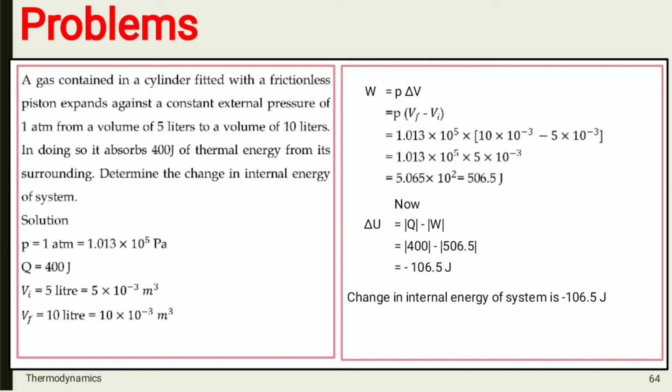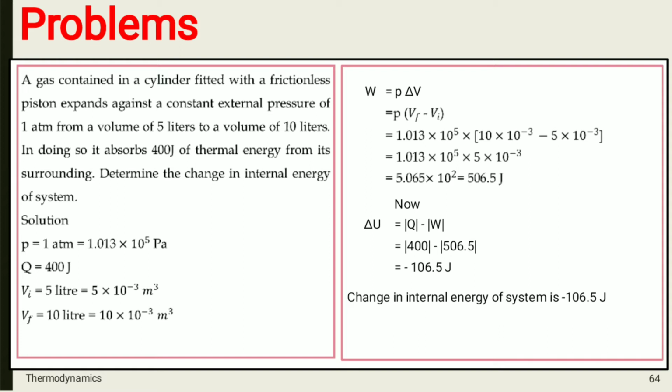Work done is equal to P into delta V, that is P in bracket Vf minus Vi, because pressure is constant and the change in volume, delta V, is Vf minus Vi. If you put all the values in the formula P in bracket Vf minus Vi, you will get the work done equal to 506.5 joule.